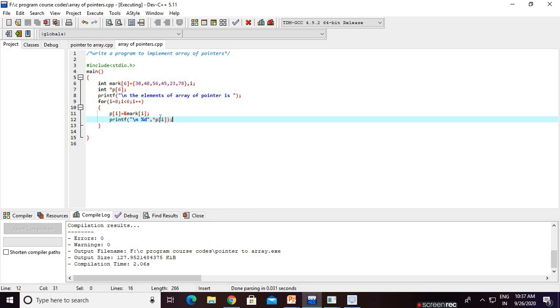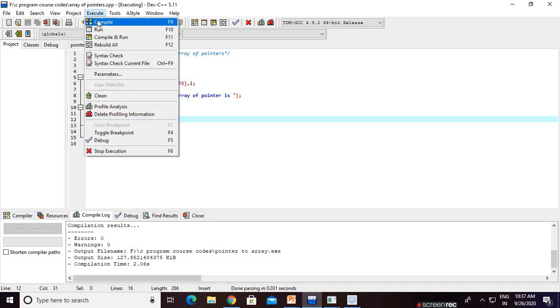Then we print the value of *p of i. This array is created as p, so for accessing we use *p of i. For example, in the normal case, if you are trying to access normal array elements, we print array of i. Same here, we use p of i, but it's a pointer, so we use the star symbol. Let's check what is printed. Click on execute, compile, and click on run.